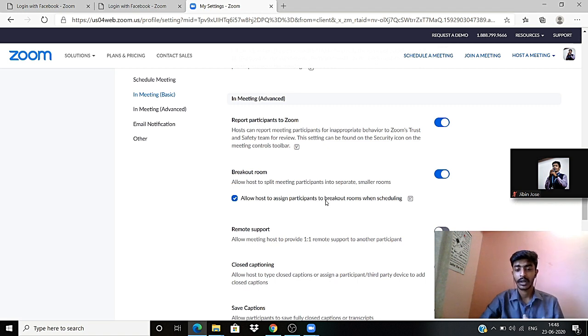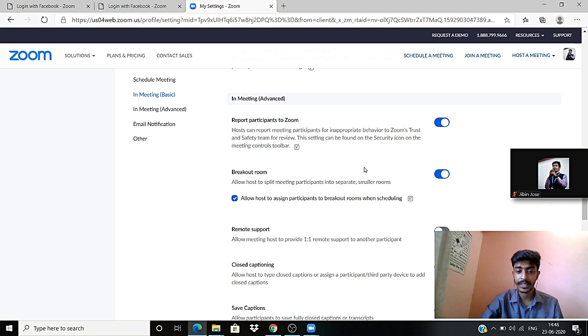That gives you control over dividing the groups, as well as joining in multiple groups if you are the host. And make sure that you have the latest version, because this is only applicable for the latest version, above 4.5.0.